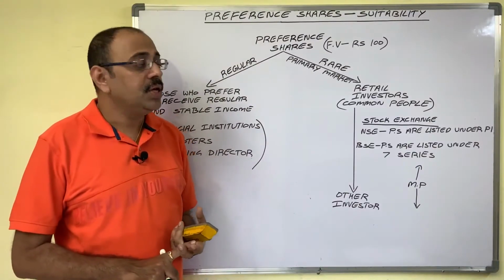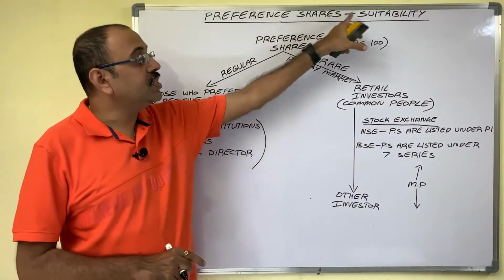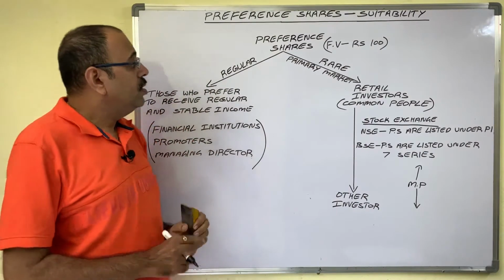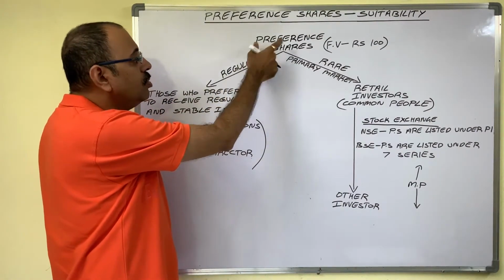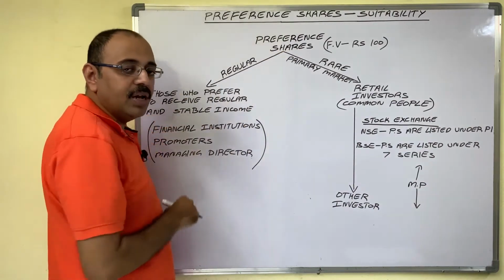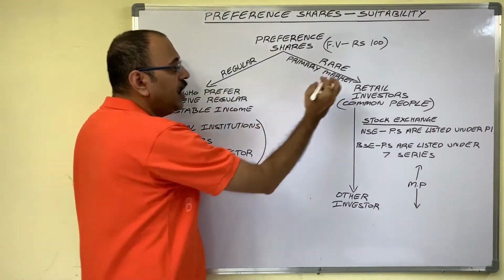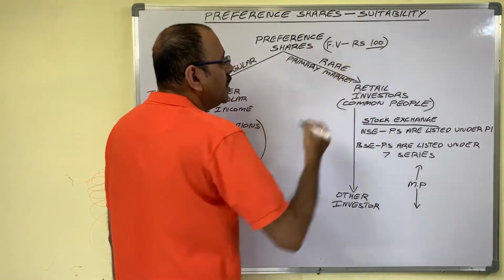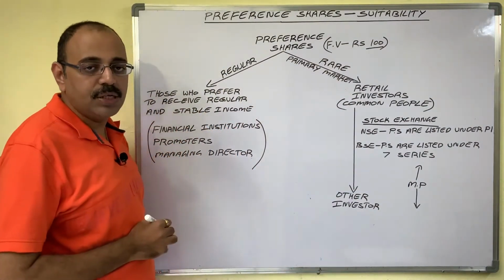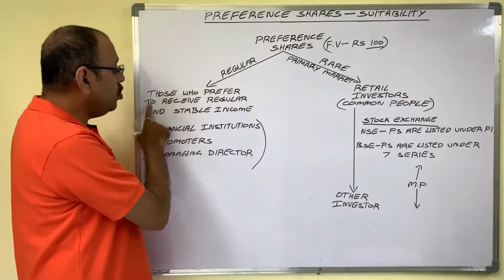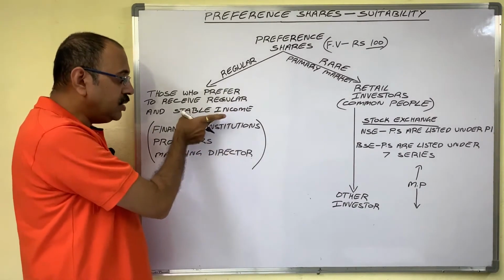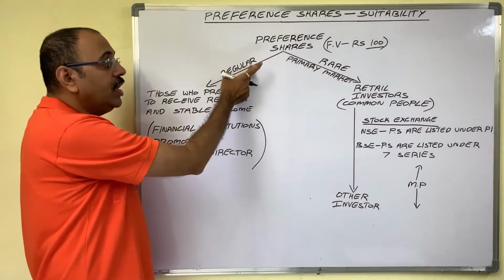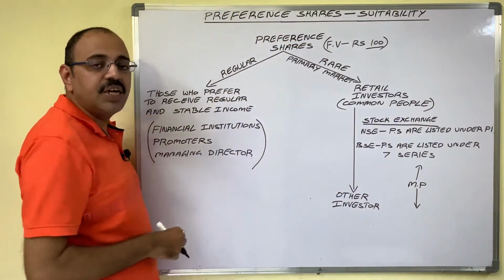Now let us see to whom preference shares are suitable. Suppose a public limited company wants to issue preference shares for its capital requirement. One share face value is fixed by the company as 100 rupees. Those who prefer to receive regular and stable income regularly invest their money in preference shares.